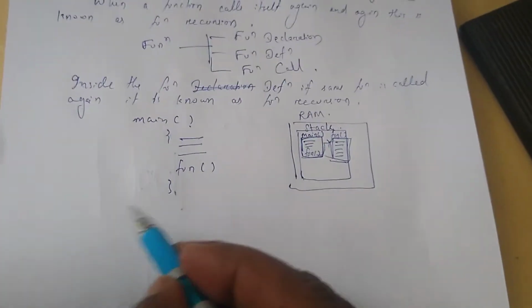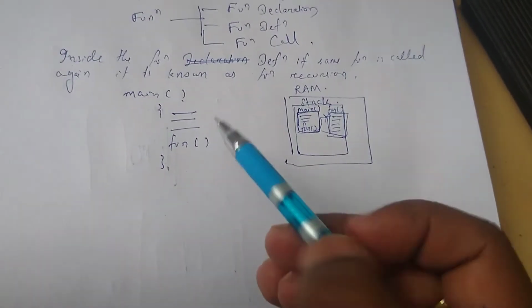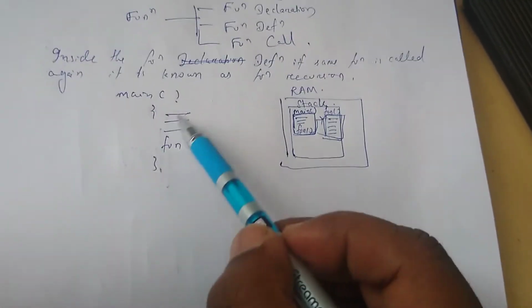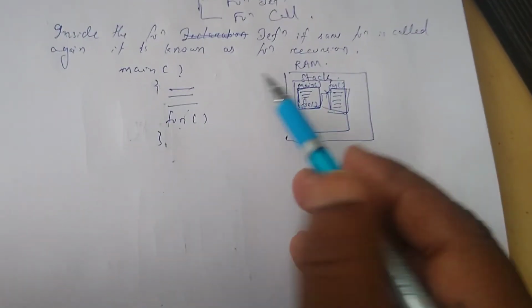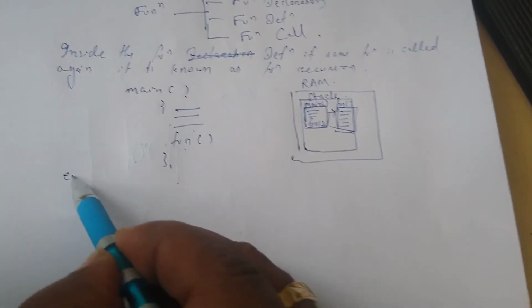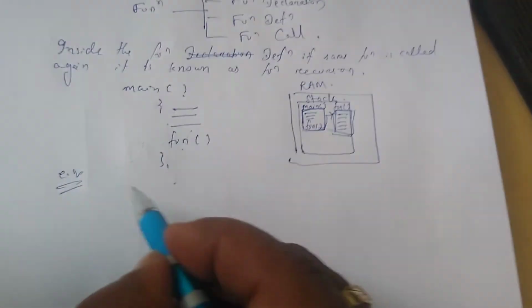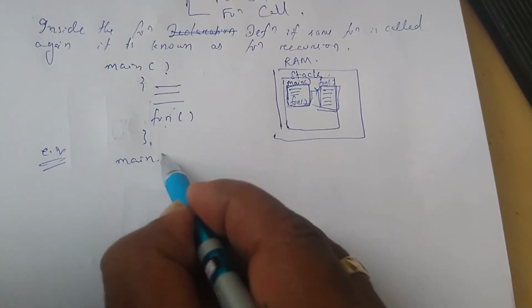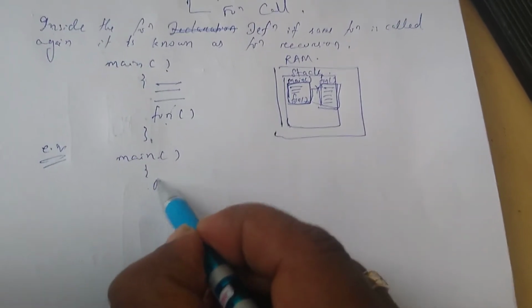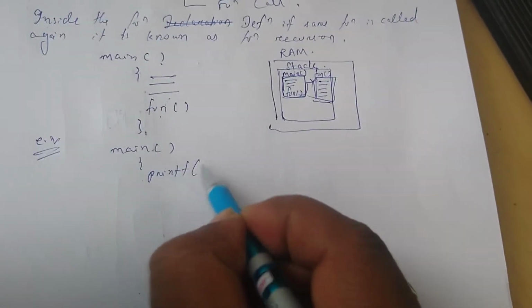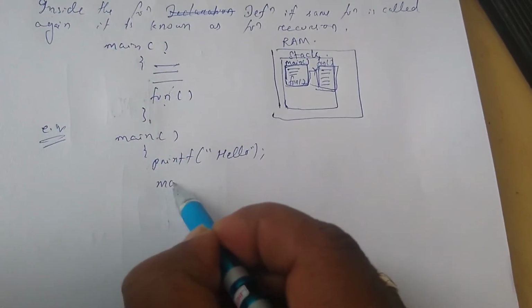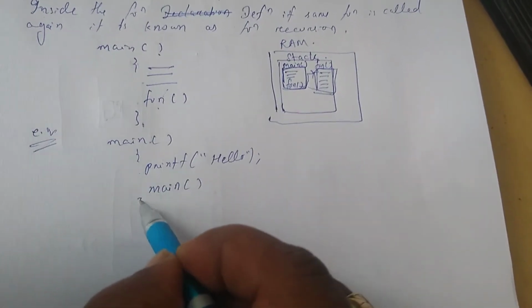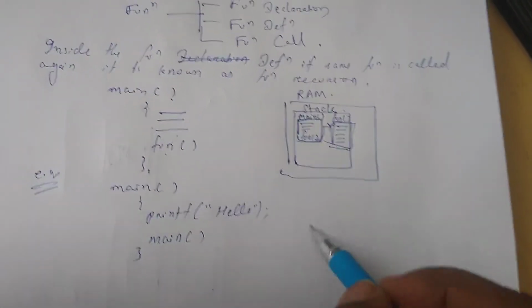So here, if you talk about recursion, it is when the same function is called. Here it is not the same function: main is different, and fun is another function. So if we take the same function, for example, suppose the main function is there. Inside the main function, you are printing, suppose, hello, and again you are calling the main function. You see here what happened?